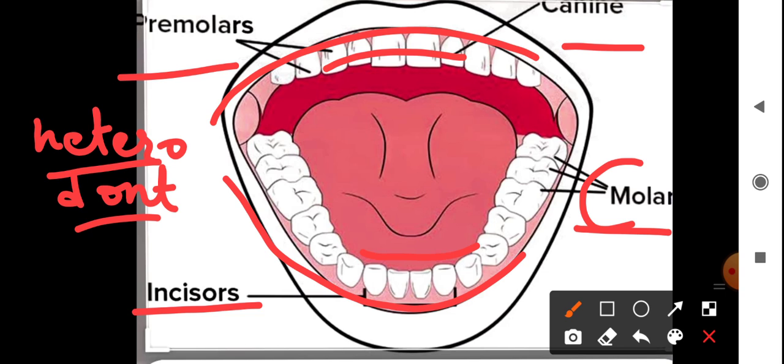They are also used for crushing, grinding and mastication of food. So if we divide our upper jaw and lower jaw, we have a total of 32 teeth. An adult has 32 teeth.